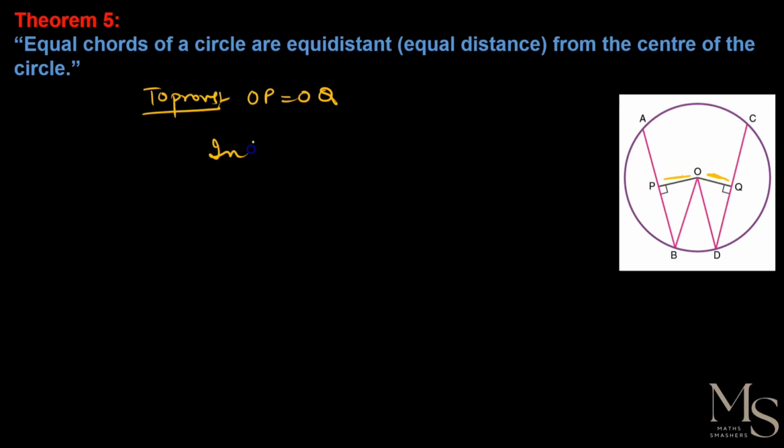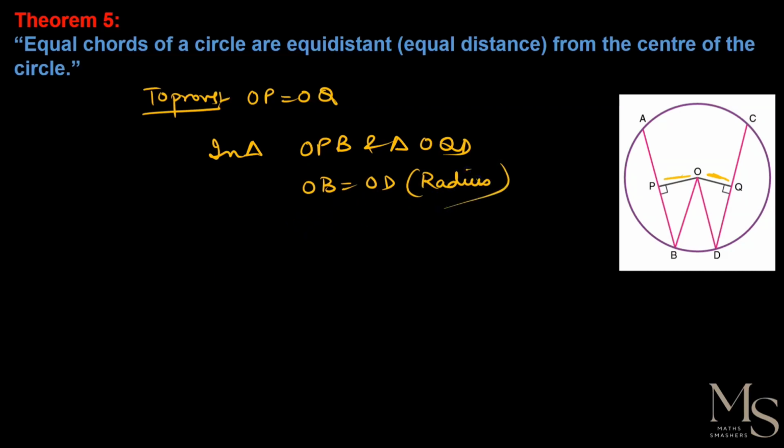So we'll take two triangles, in triangle OPB and triangle OQD. As you can see that OB is equal to OD. Why? Because they are the radius of the circle, and it is given that the chords are equal, and you already know that if the chords are equal, then the line from the center to the chord bisects the chords, मतलब chord को bisect कर रही है, so that means AB is equal to CD. So half of AB is equal to half of CD. So half of AB is PB, right, and half of CD is QD, right,